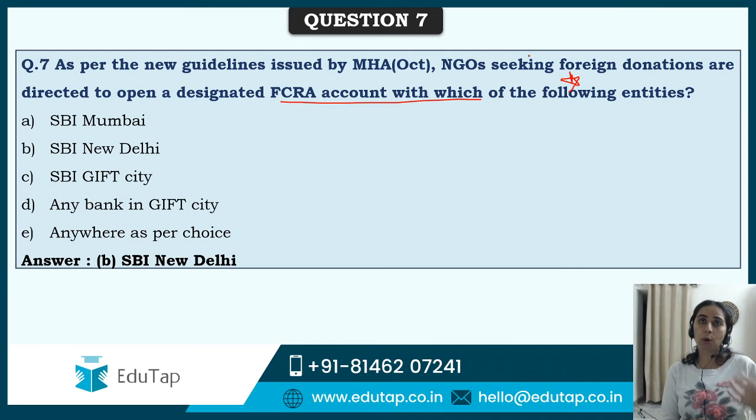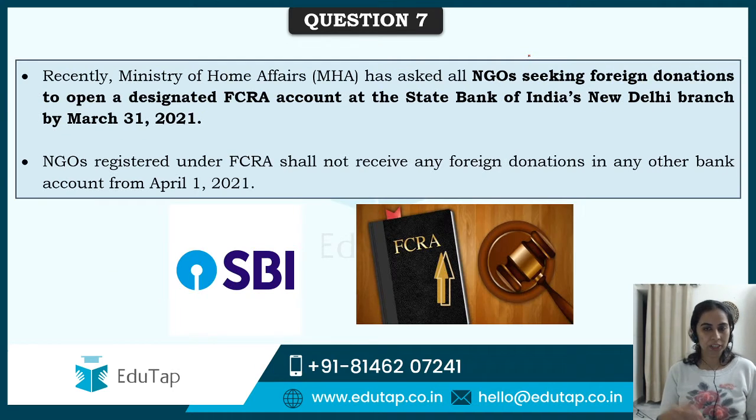जितना भी, because we want to regulate that, जो गवर्नमेंट देखना चाहती है what amount is coming to the organizations. तो कहाँ से देखेंगे? अपने हेडक्वार्टर से, which is in New Delhi, और बैंक सबसे बड़ा है State Bank of India. तो easy one. तो recently Ministry of Home Affairs has asked all NGOs seeking foreign donations to open a designated FCRA account by March 31, 2021 in SBI's New Delhi branch.